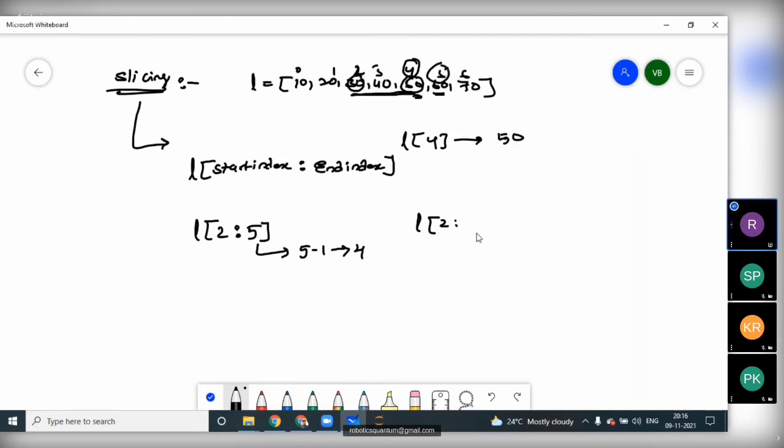But we should give 6 instead of 5. If we give the 5 instead of 6, it will give only till 50. Okay, that is the first syntax of that indexing slicing concept.